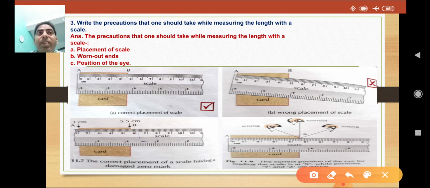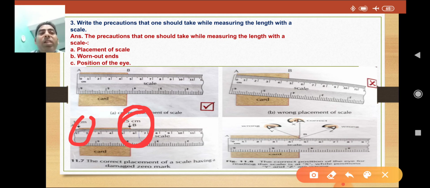In such cases we should measure the length of the object starting from any other mark, like 1 centimeter here. We subtract the reading of this 1 centimeter from the reading of the other end, and then we get the measurement.